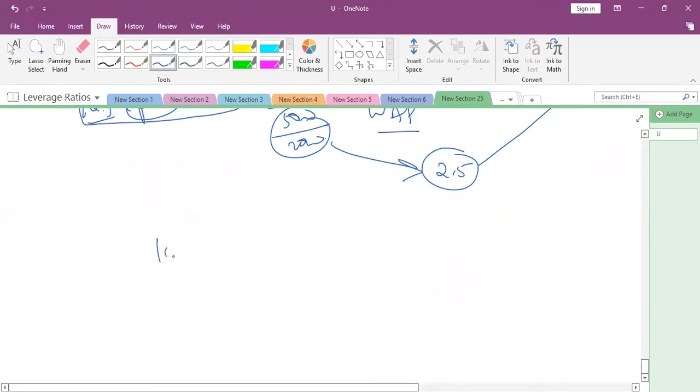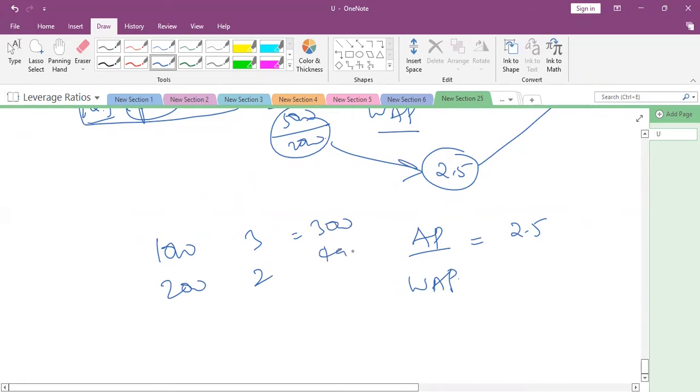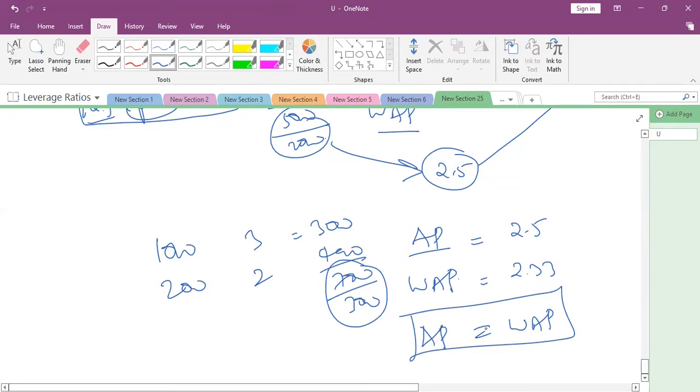Now, 1000 shares here at 3, 2000 here at 2. What is the average price and what is the weighted average price? Average is 2.5, sir. Weighted average price: 7,000 divided by 3,000 is 2.33. Now weighted average price is not equal to average price.